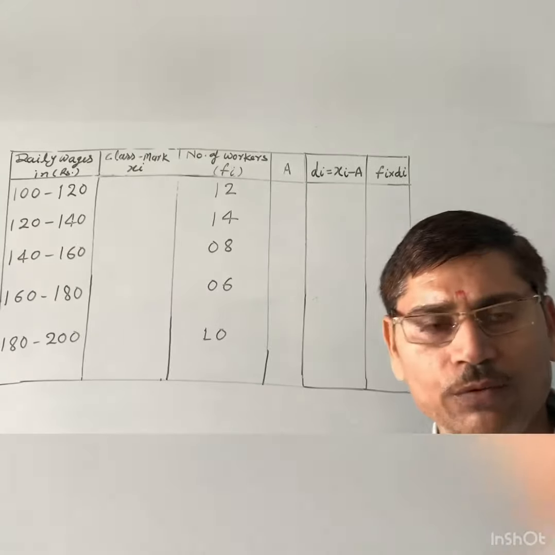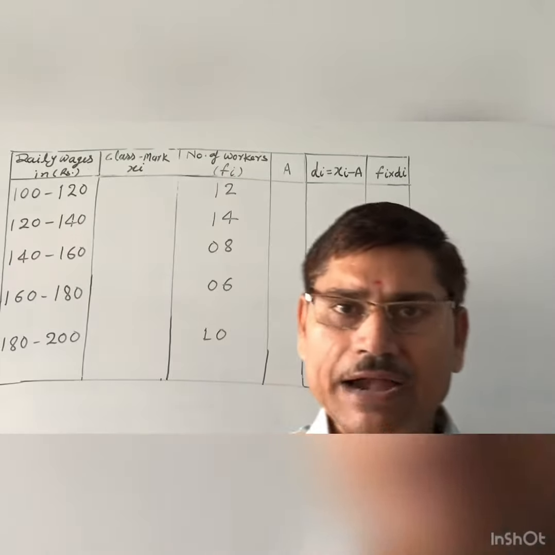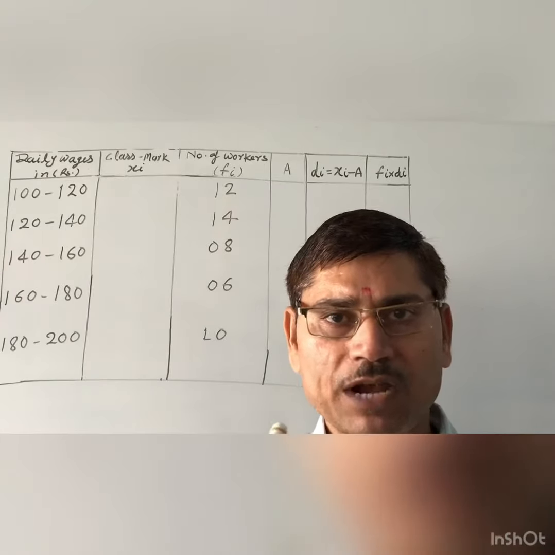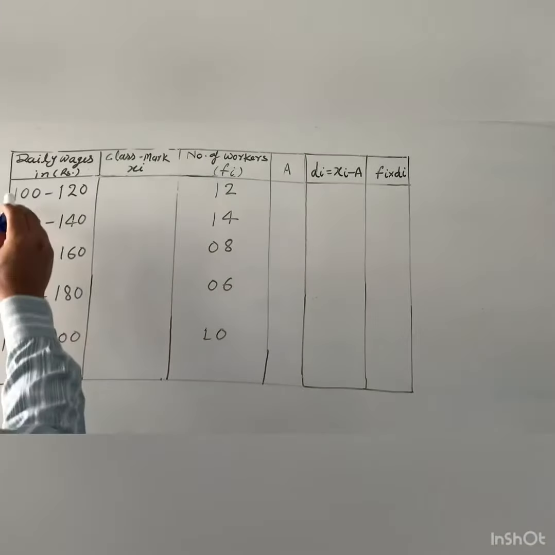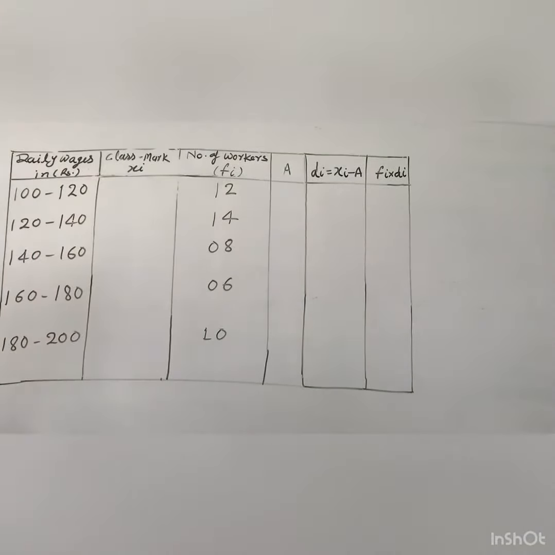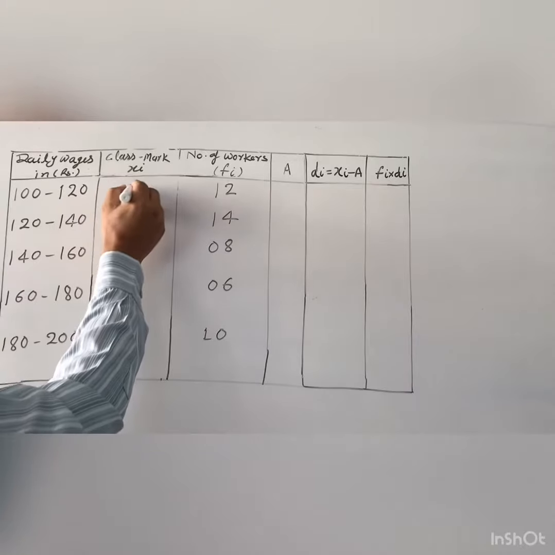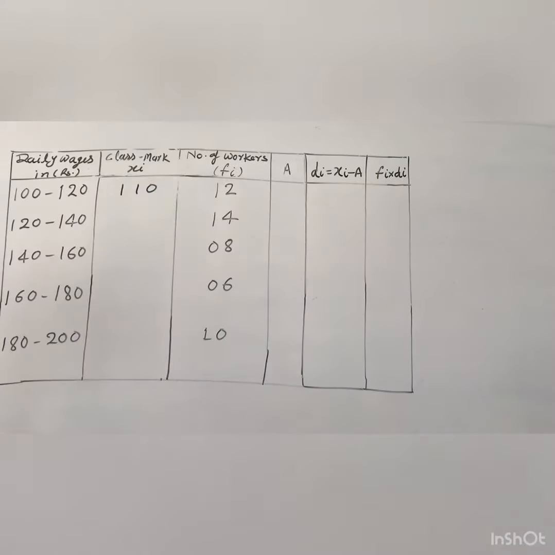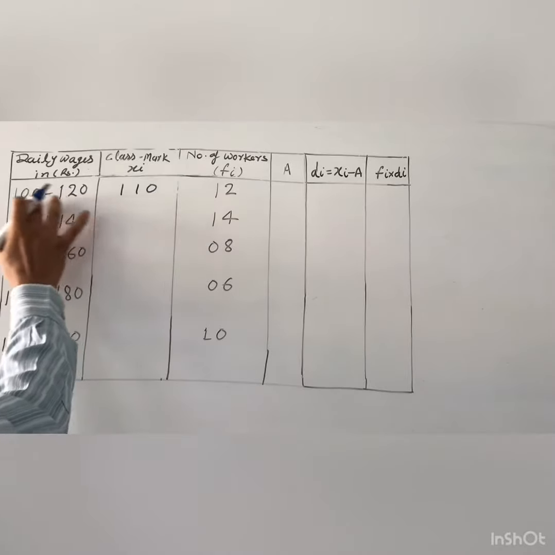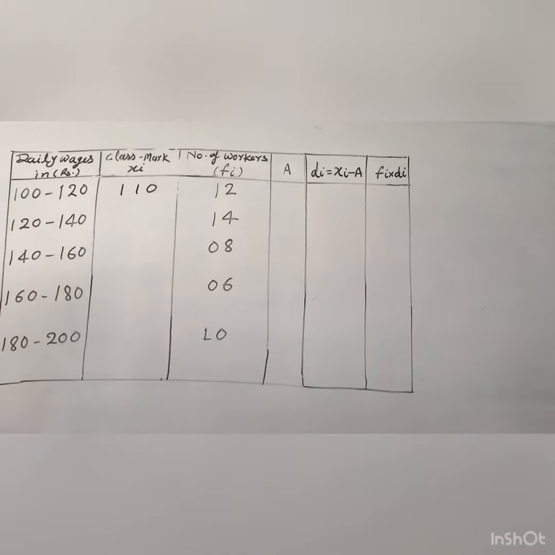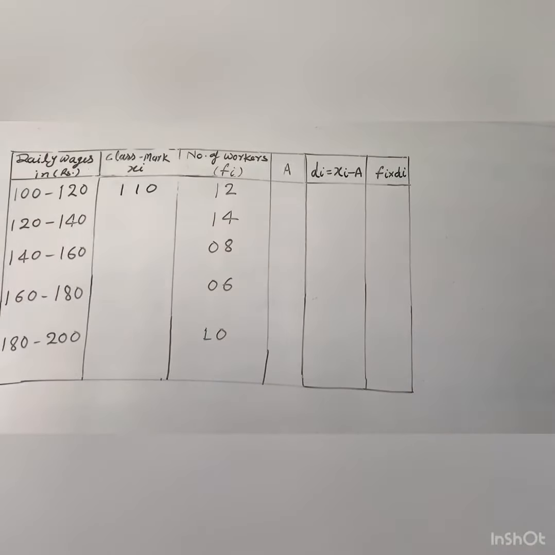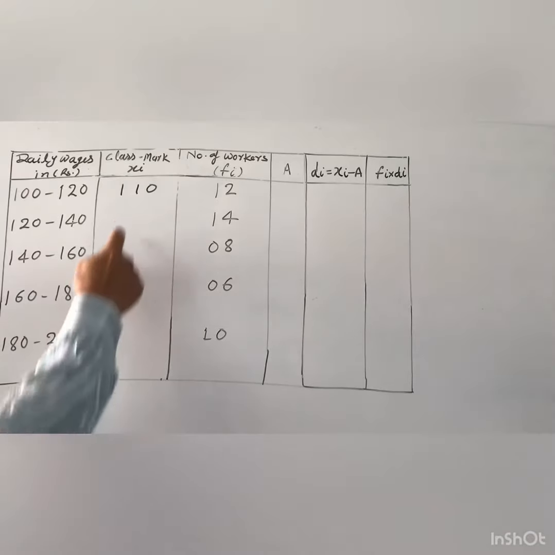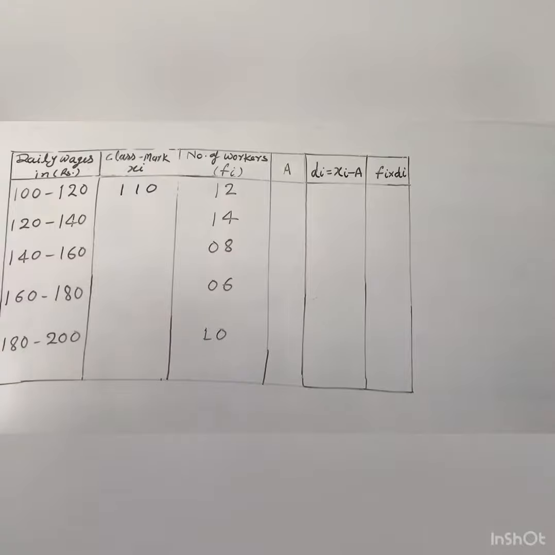Now dear, first of all we will find the class mark, and the class mark, you know, is upper limit plus lower limit divided by 2. So dear, you can see here this is 100 and 120. 100 plus 120 means 220, and half of 220 means 110. So this is the first class mark. After that you can find the class size. Class size means upper limit minus lower limit. So 120 minus 100, what do you get? 20 only.